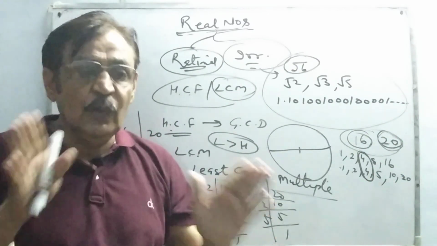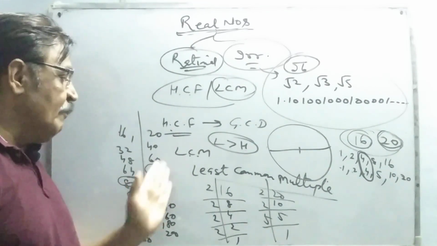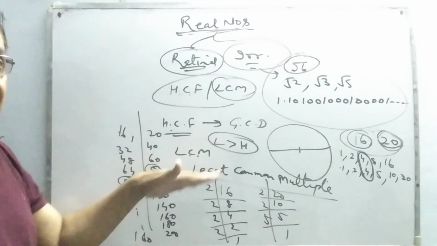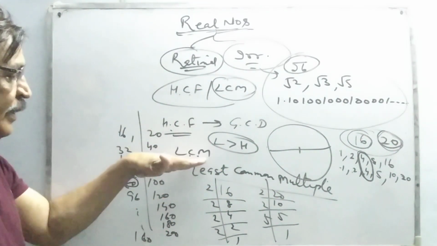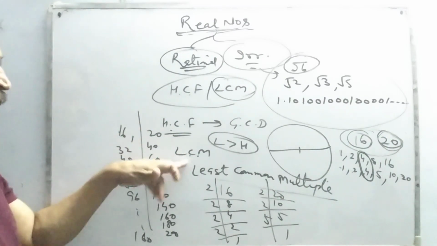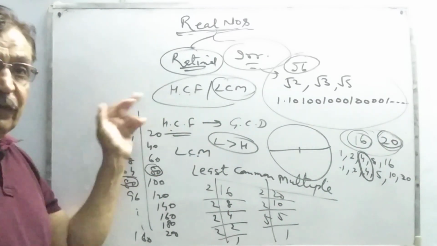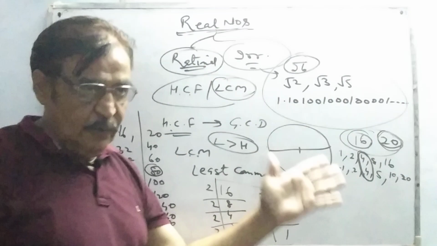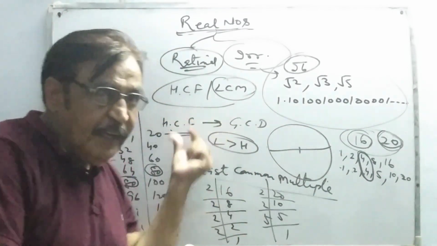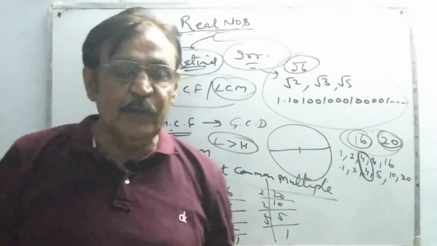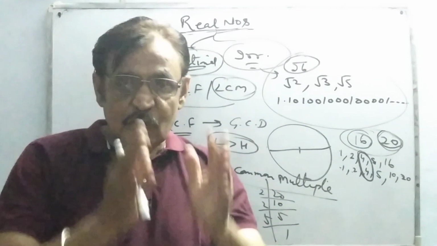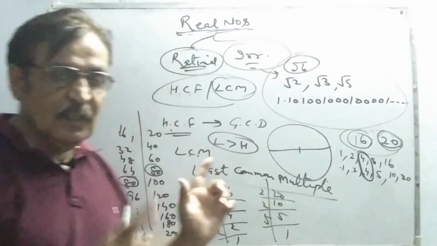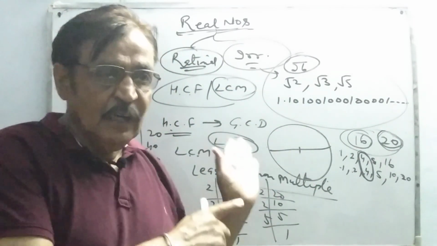If we switch over to LCM, the least common multiple, it is the smallest number which is a multiple of 16 as well as 20. So if we write the tables, what we find over here is that 80 is the smallest number which is a multiple of 16 as well as 20.